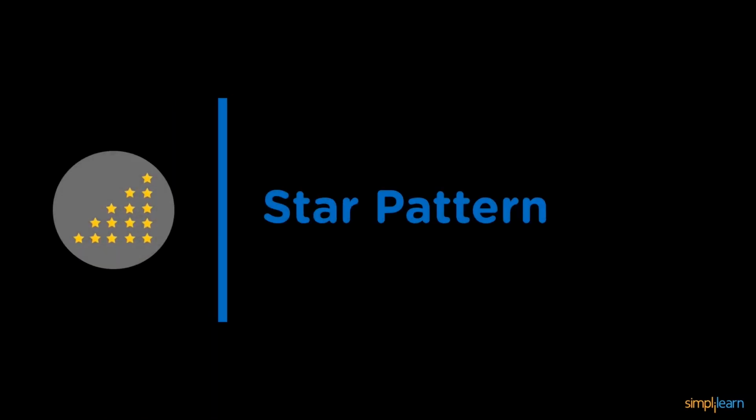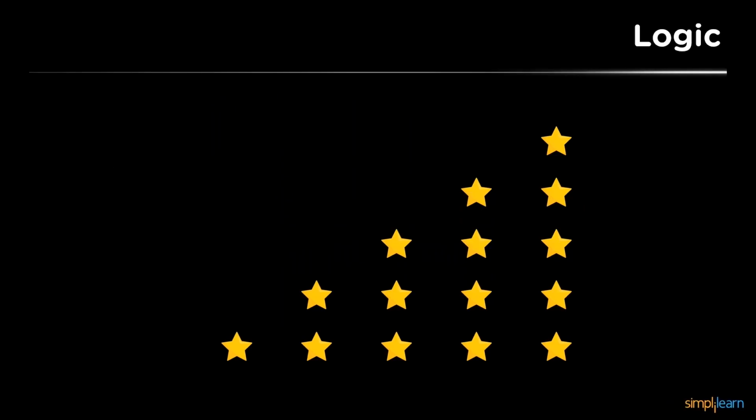Now let us move further and see the next type of pattern in our list. So in the next pattern, we have the right angle triangle, which is completely similar to the first one, but the hypotenuse is on the other side. As you can see, this is the difference between the first program and this program. So in the first program, we had the hypotenuse in this direction, and now we have the hypotenuse in the opposite direction.